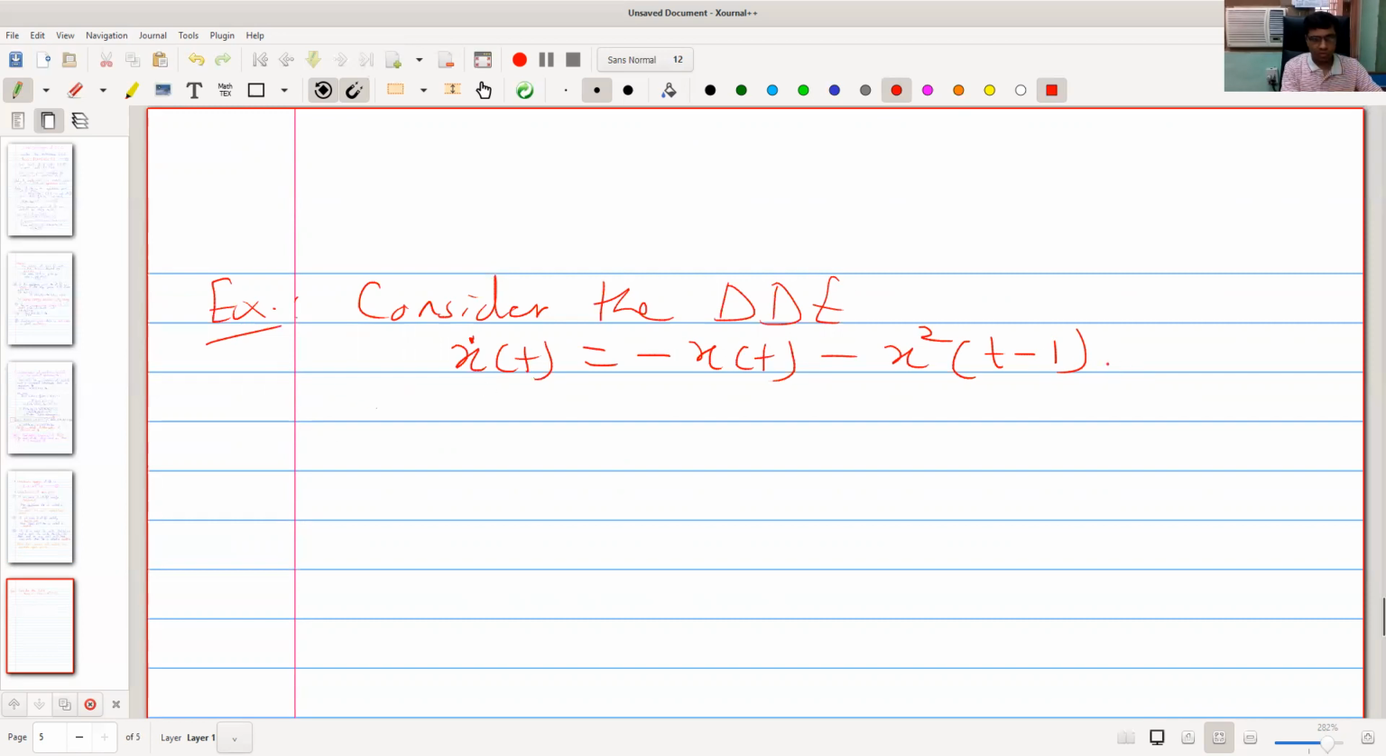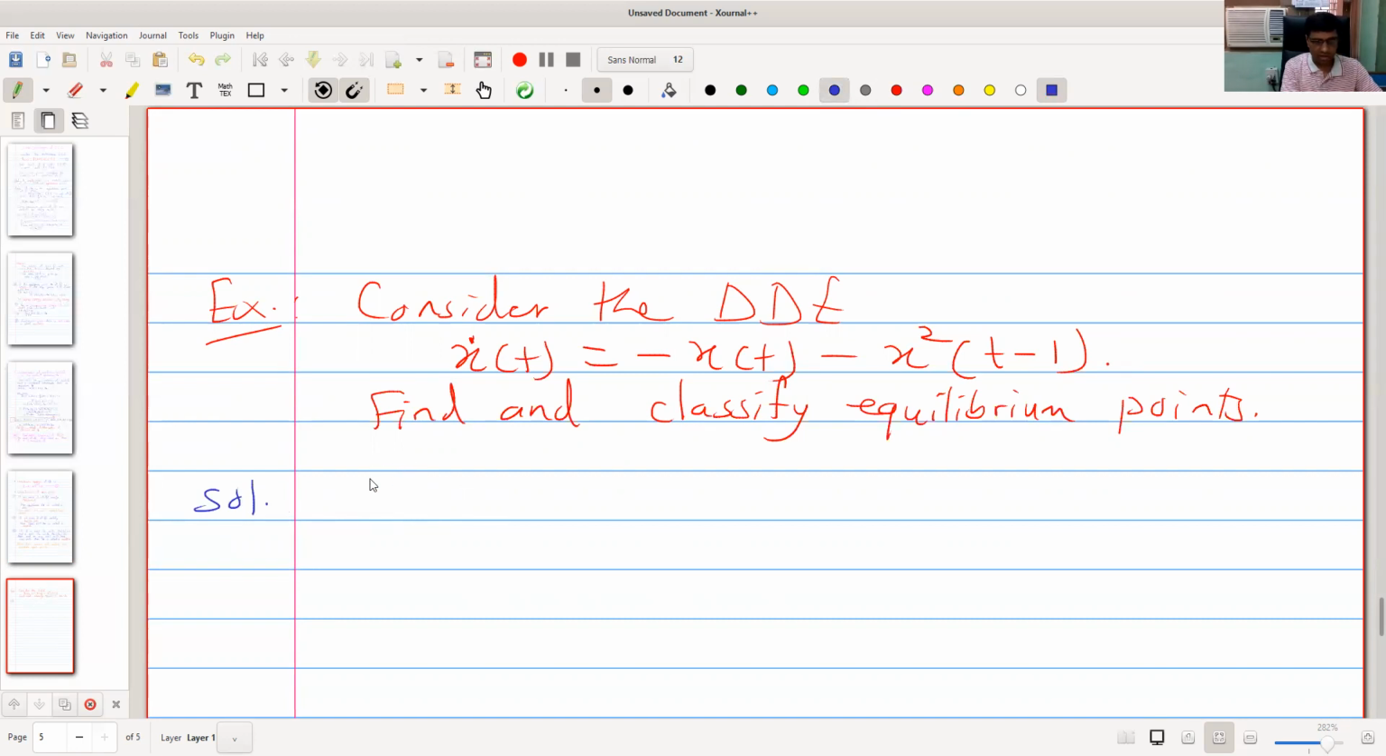So find and classify equilibrium points. Classify means check whether the equilibrium point is sink, source, or saddle.